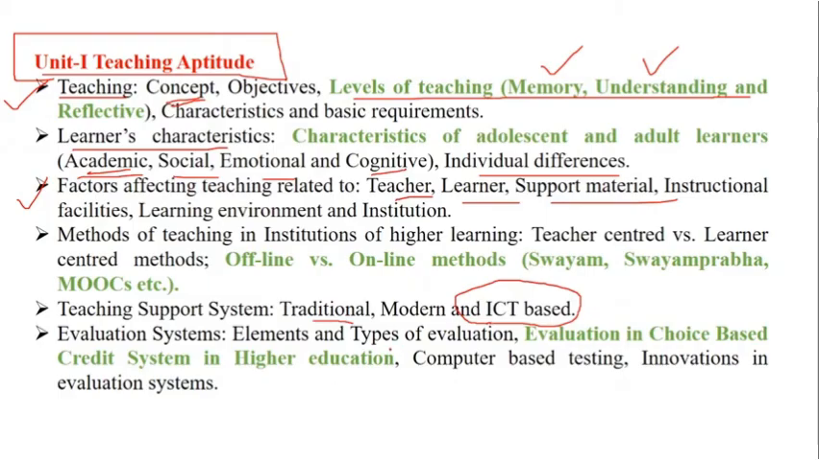Then we have types of evaluation. We are going to see in detail, including continuous and comprehensive evaluation, formative evaluation and summative evaluation also. We have evaluation in the choice-based credit system, computer-based testing and innovations in the evaluation system. So this is what your detailed syllabus is.